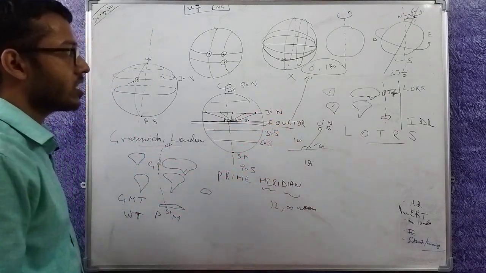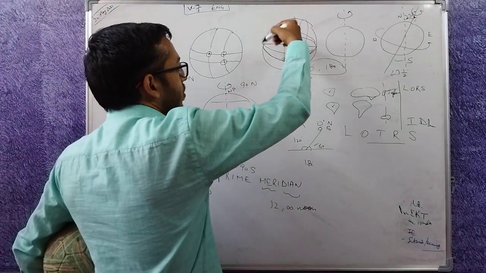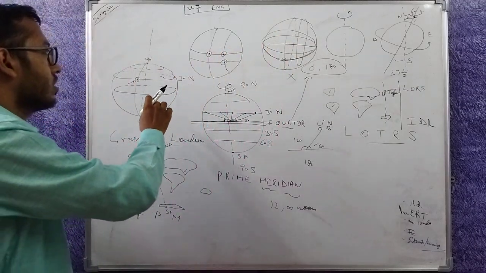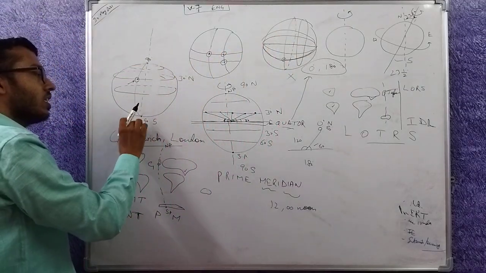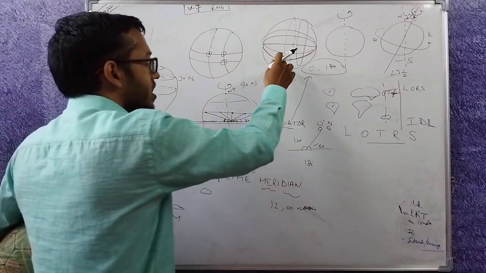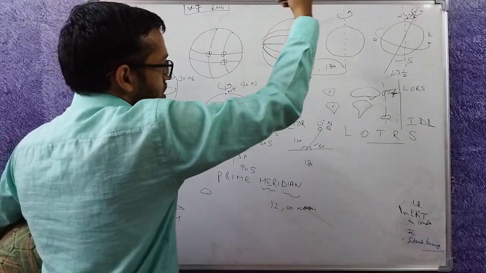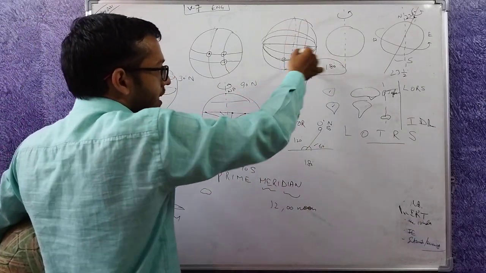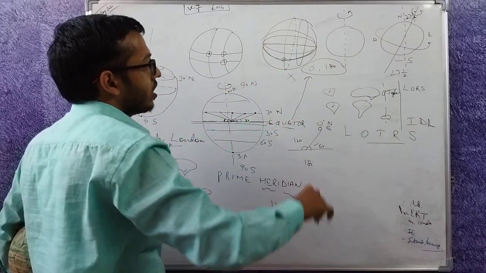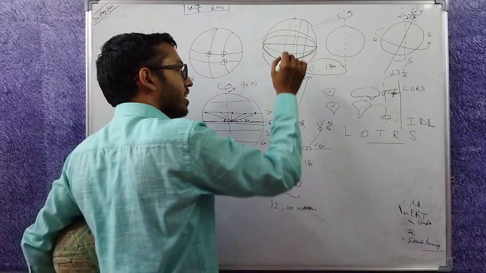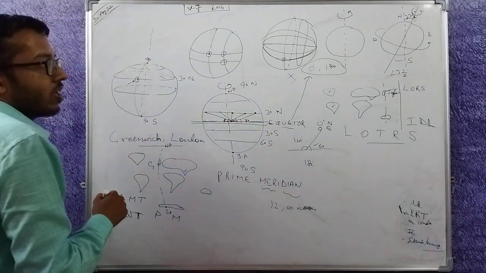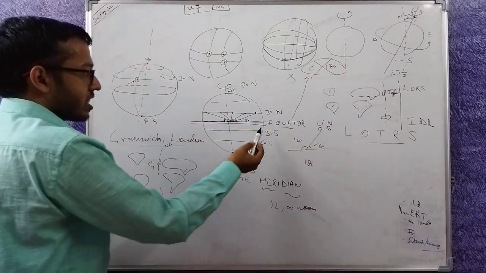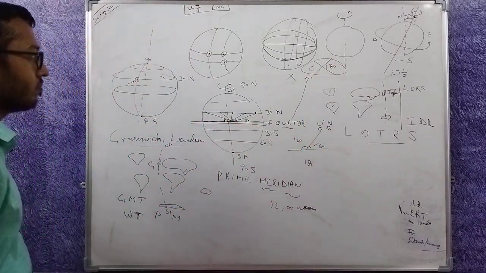In this case also you always need one full circle and one semicircle, they will always cut at one point. So in this case the full circles have been defined this way instead of this way. Full circles have been defined this way and half circles have been defined this way. So obviously all of them will cut at only one point. I will get a definite location, but it is difficult to understand. We will see that it is much easier.